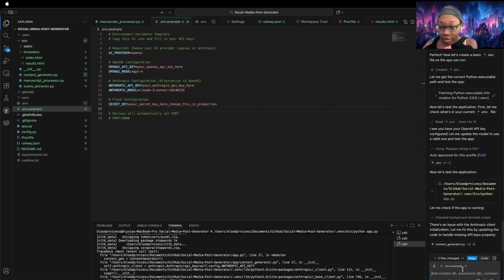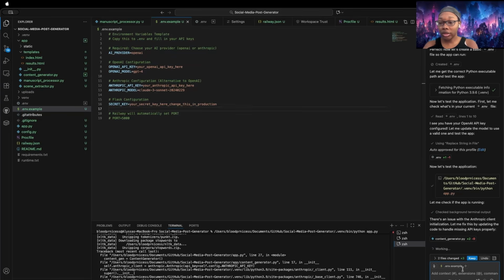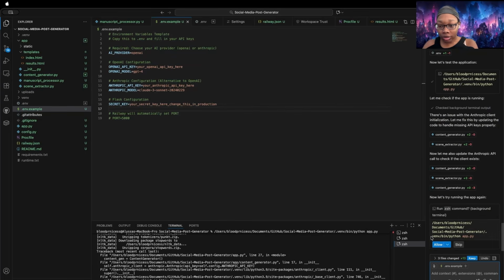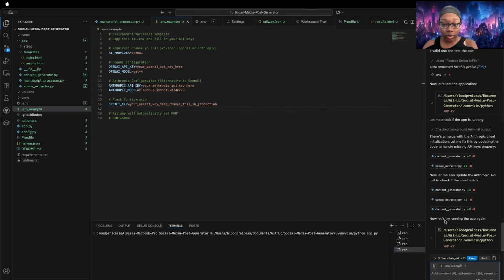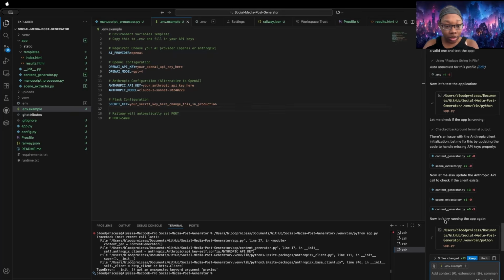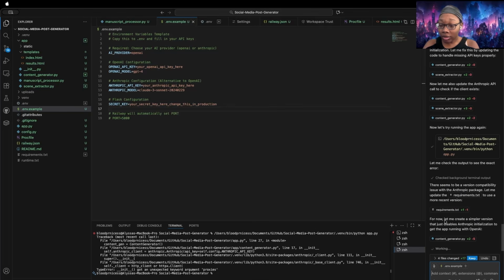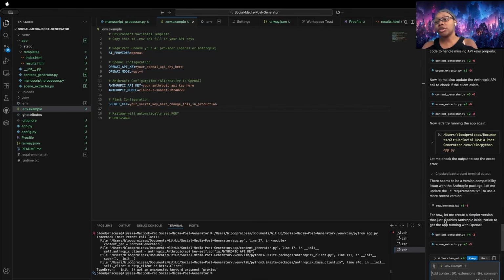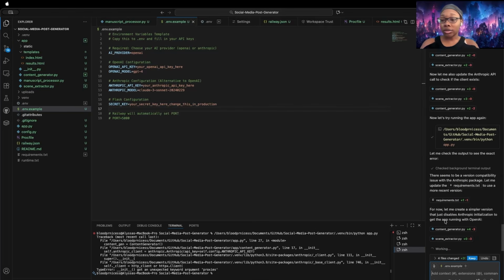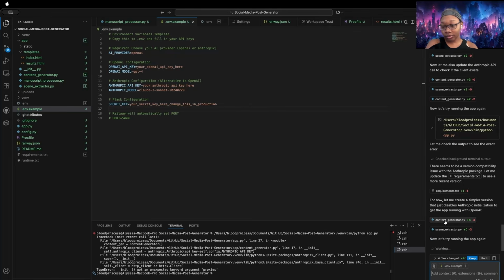Looks like it had some issues, so now it's fixing things. It's checking things. Now that it's hopefully fixed things, we're going to go ahead and run it again. New errors, different errors. Looks like it's getting rid of Anthropic and going just to OpenAI, since that is what's causing problems.